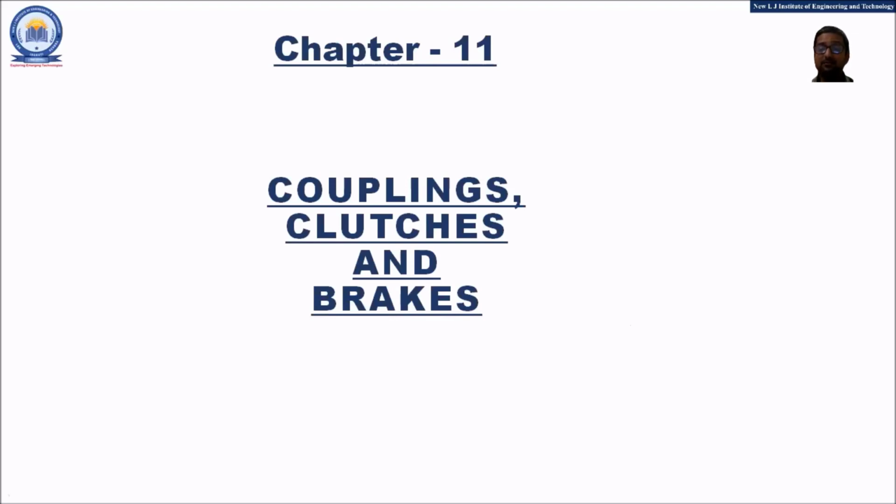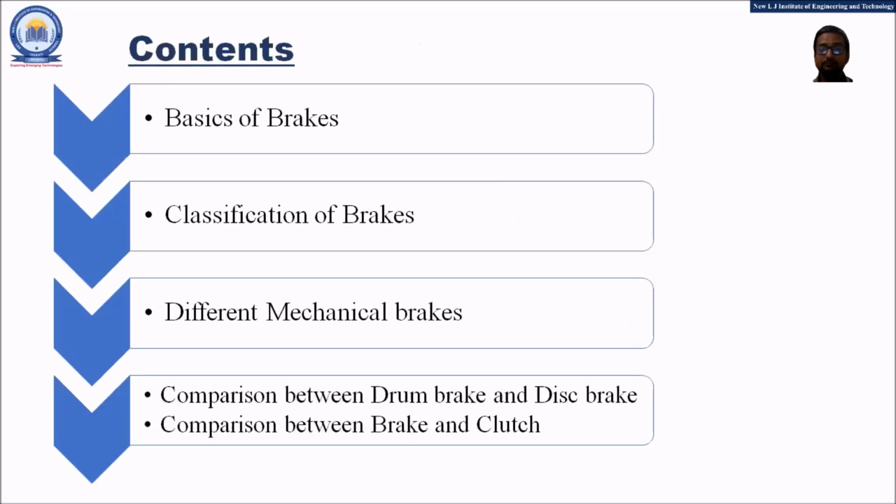In the last few sessions, we have understood the concepts of couplings and clutches. Let us now proceed further and understand the third part of this chapter, that is the brakes.